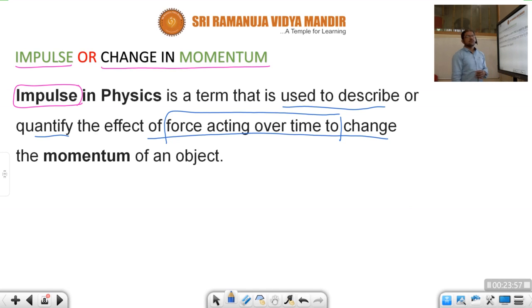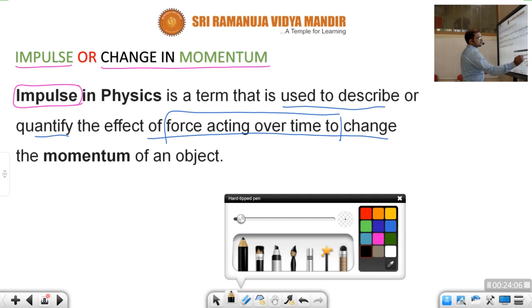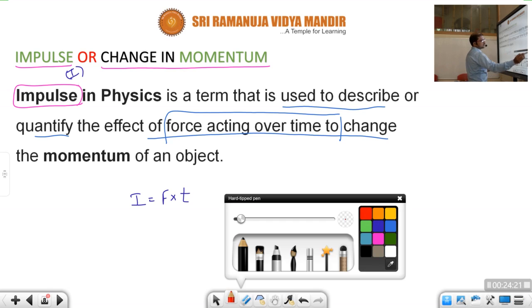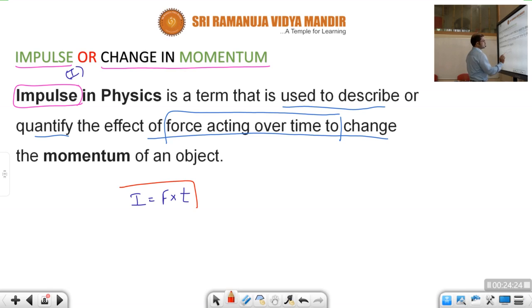Okay, children. So, children, here simple thing I will give. I will say here, impulse is nothing but, impulse we use to denote with I, children. Okay, so I is equal to force into time. Okay, children, impulse I is equal to force into time.